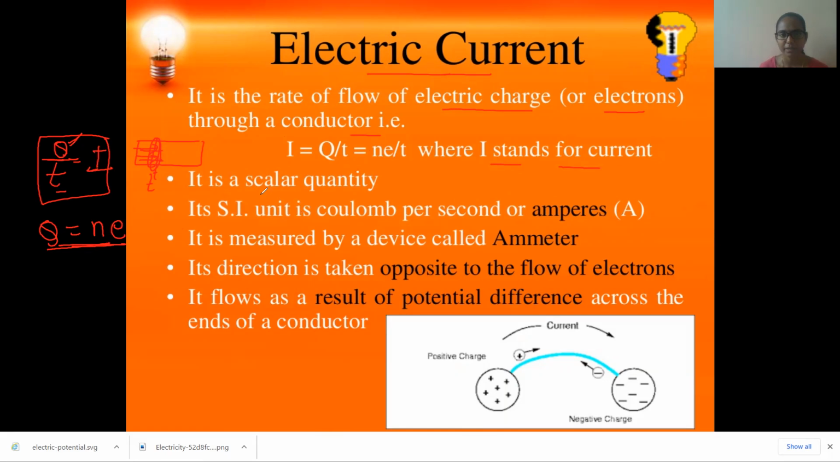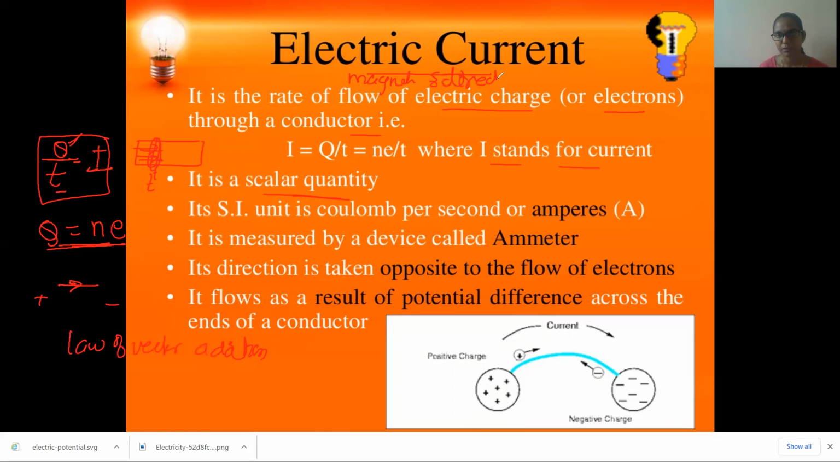And see, current is actually a scalar quantity. Even though it goes from positive to negative end, it is a scalar quantity, even though it has direction. But why is it not a vector quantity? Because it does not follow the laws of vector addition. So many competitive exams ask this question. Even though electric current has both magnitude and direction.